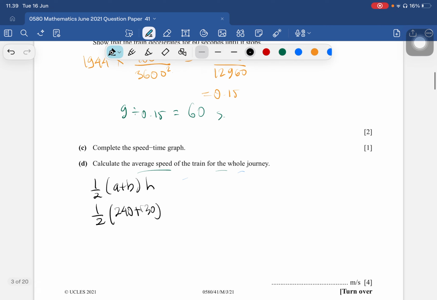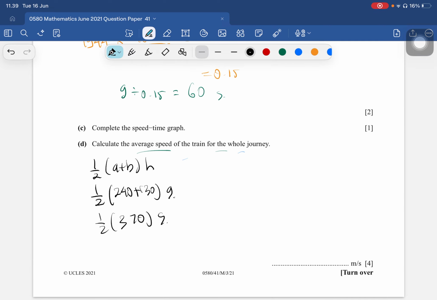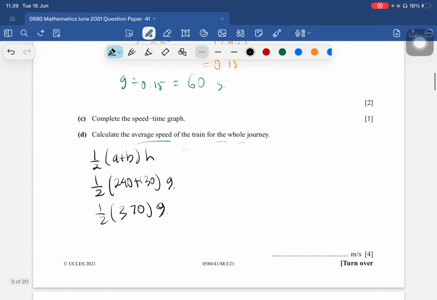The height equals 9. So 240 plus 130, a half of 370 times 9. The area is 1,665.